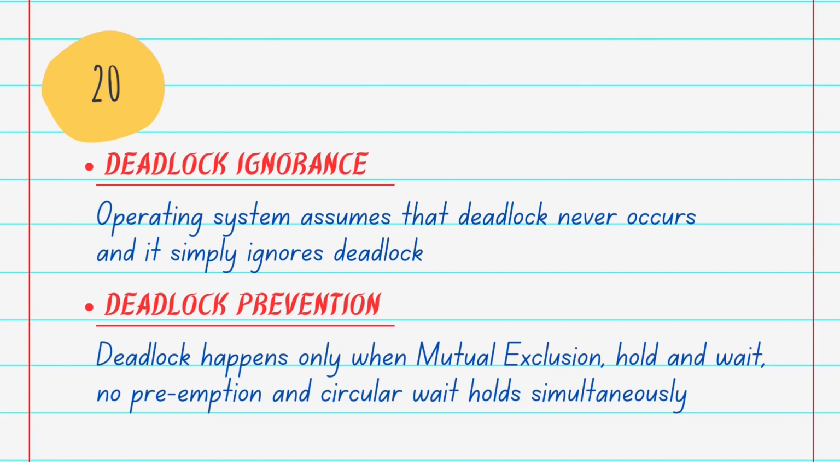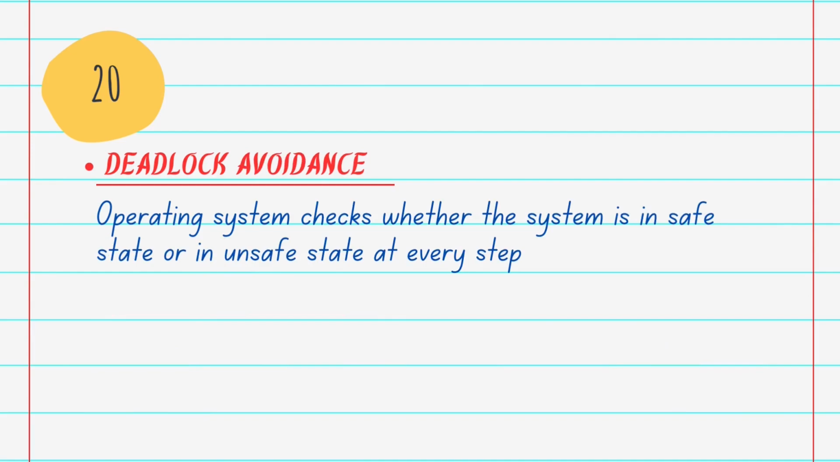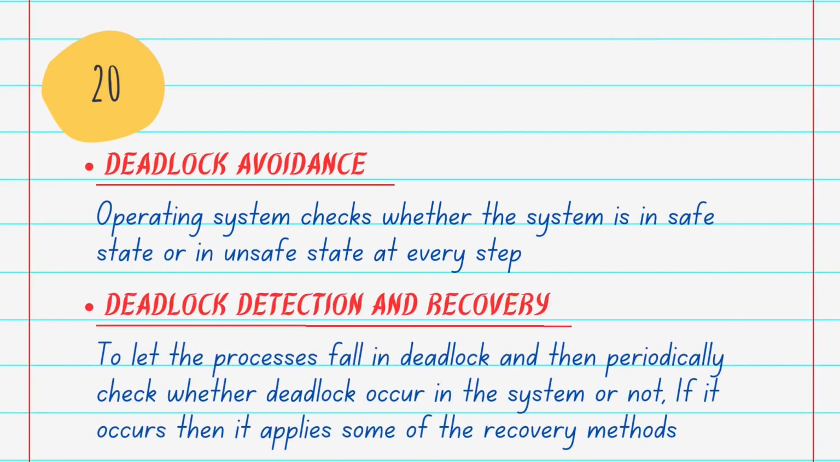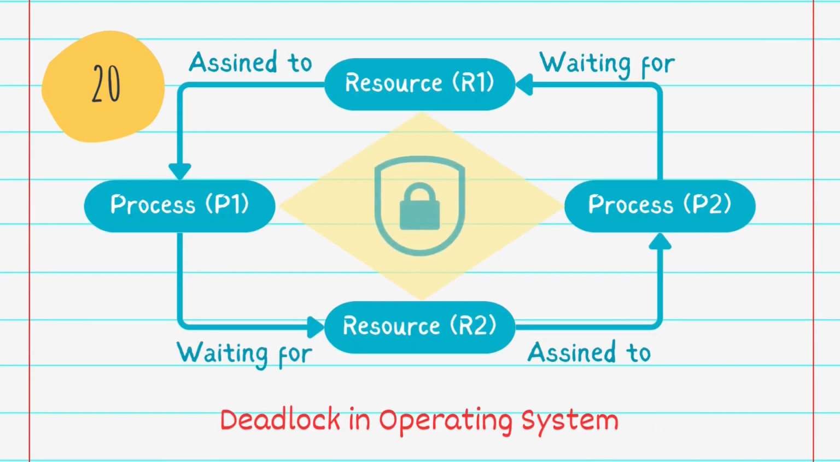The third one is deadlock avoidance, where the operating system checks whether the system is in a safe state or an unsafe state at every step. In simple words, the OS reviews each allocation so that the allocation does not cause a deadlock in the system. And the last one is deadlock detection and recovery. This approach lets the processes fall into deadlock and then periodically checks whether deadlock has occurred in the system. If it has, then it applies some recovery method to the system to get rid of the deadlock.